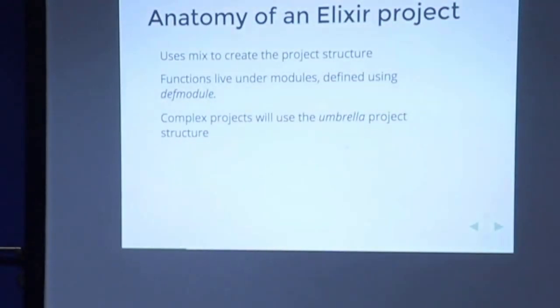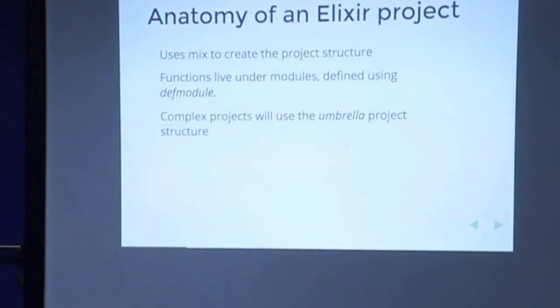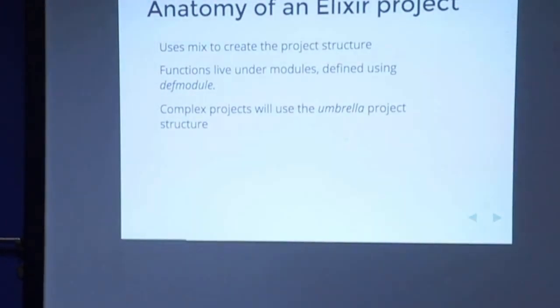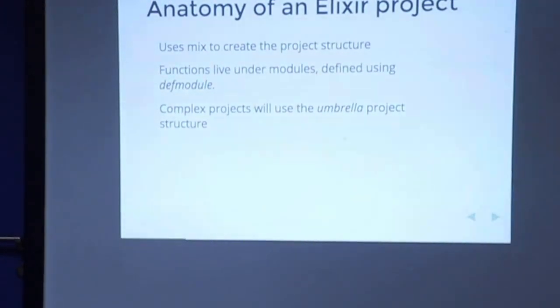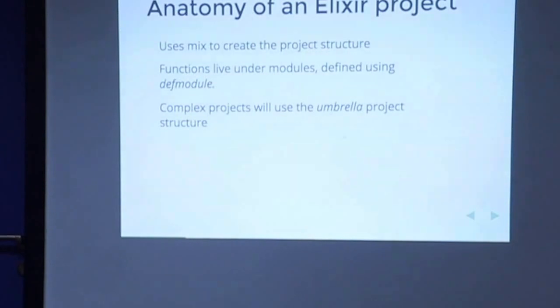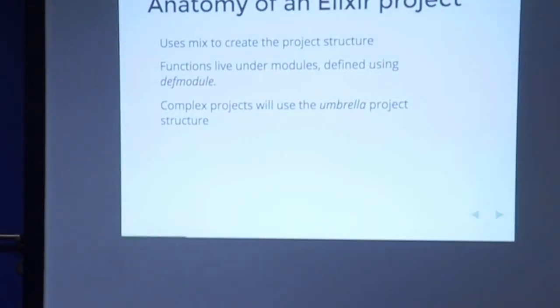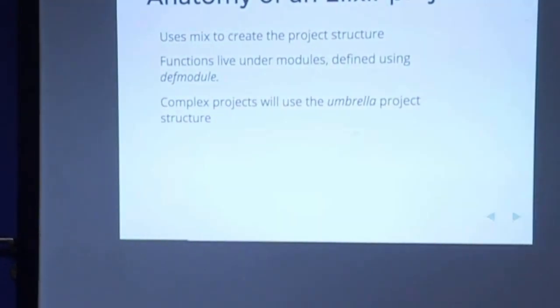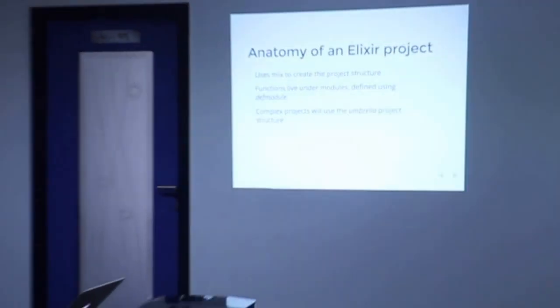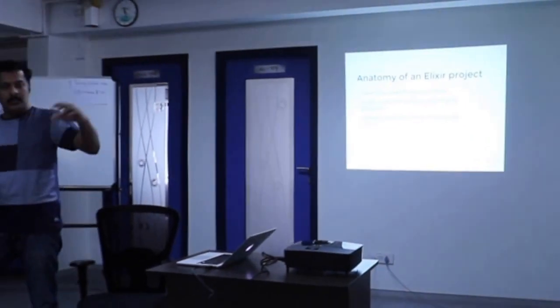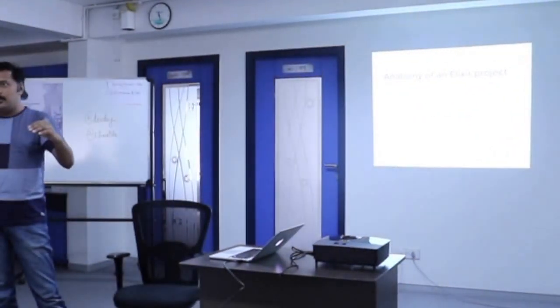Then complex projects typically use something called an umbrella project structure. We can use it for the example, or we might not. It again depends on how you want to structure your application. A typical example for an umbrella project is, let's imagine a Java project where you have a UI and some domain logic happening in a different library. Your domain logic is a library and the UI just reuses it. That's exactly what an umbrella project is in Elixir.